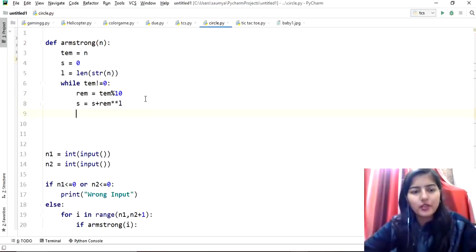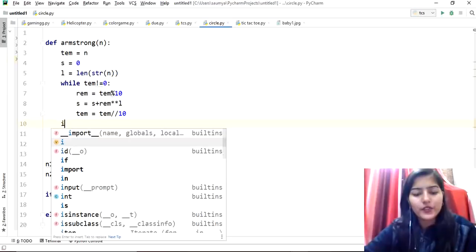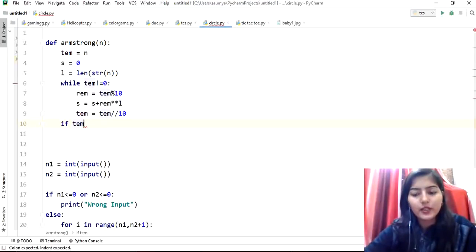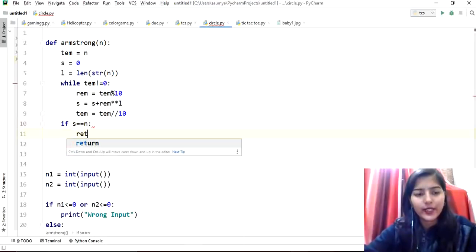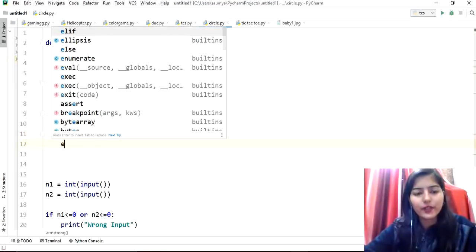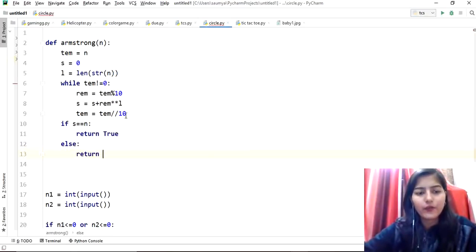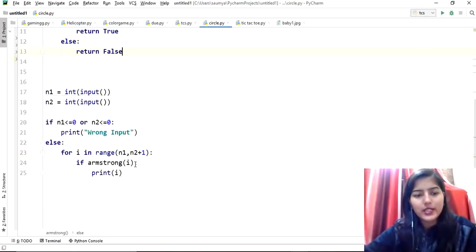Now we also want to get rid of the digit that we are considering here, so that's why I'm doing tem divided by 10. After coming out of this loop, we will check if s equals n, in that case return true, else we will return false, right? So that's it guys, let's run our code.